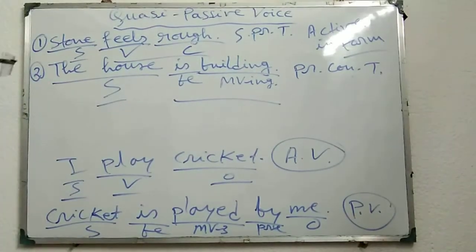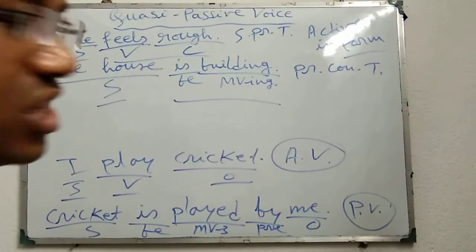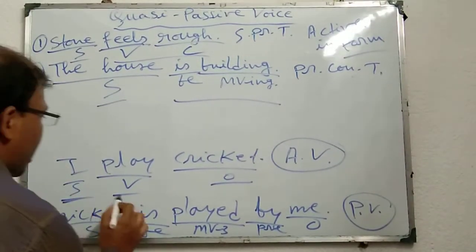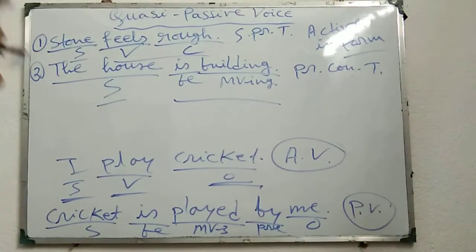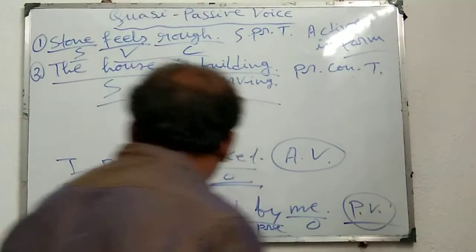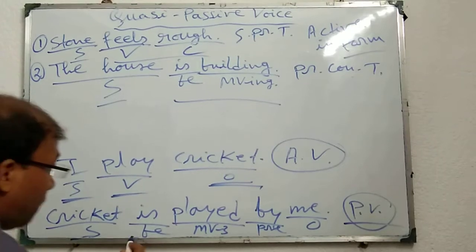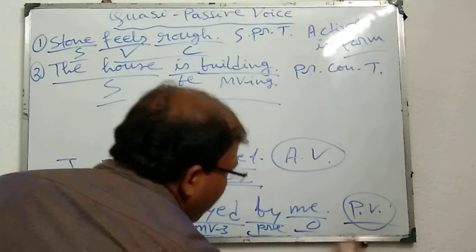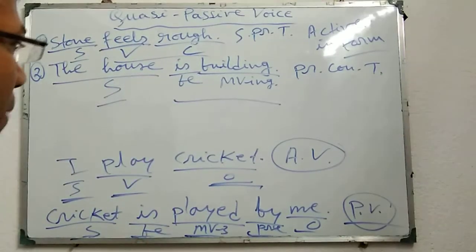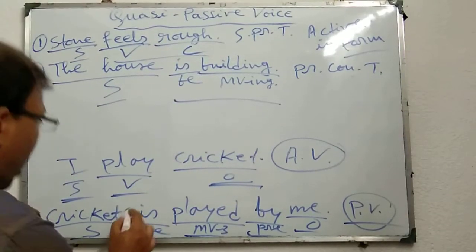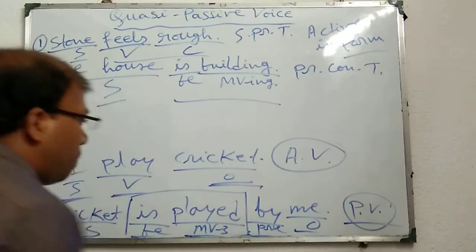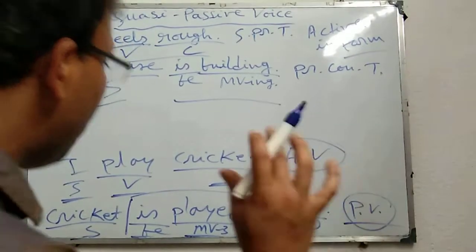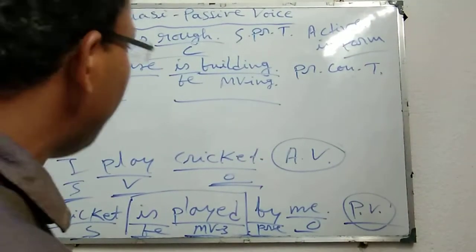That means active voice structure is subject, verb, object or others, and passive voice structure is subject, be verb, MV3, thereafter preposition, thereafter others. For passive voice, the main structure is be verb plus MV3.